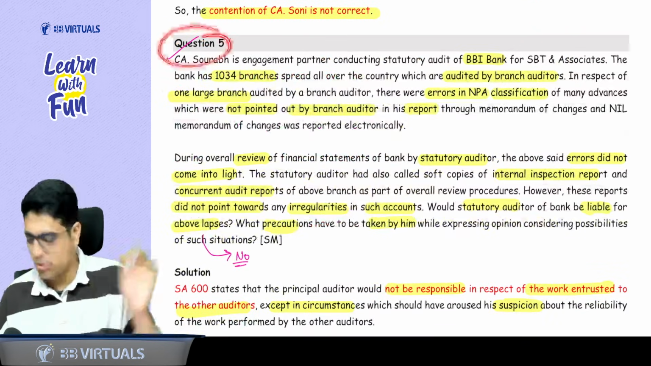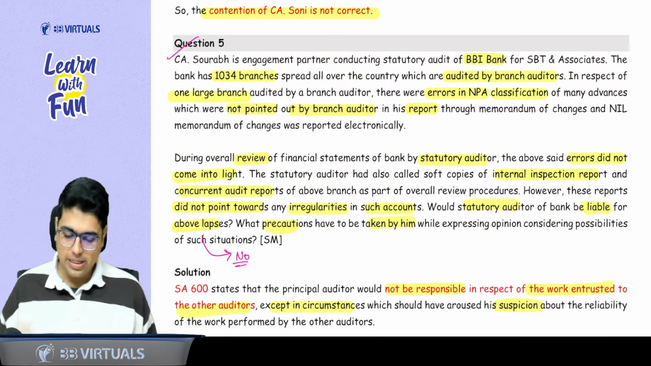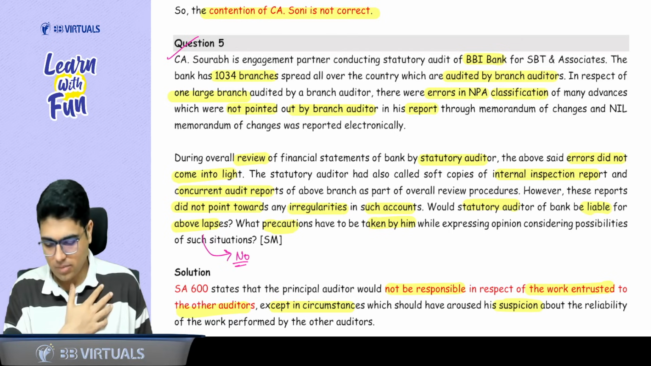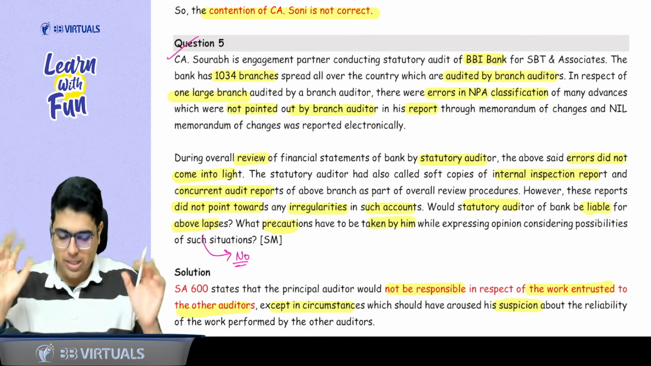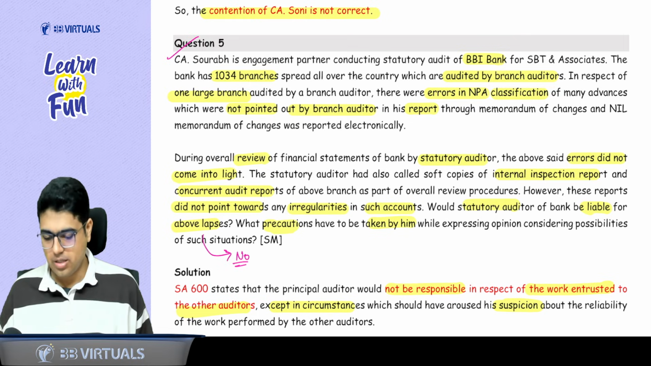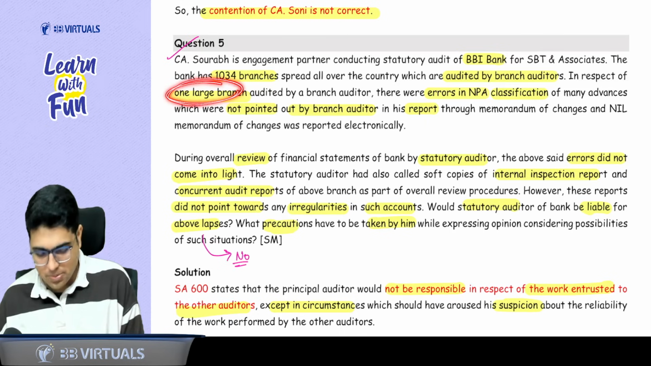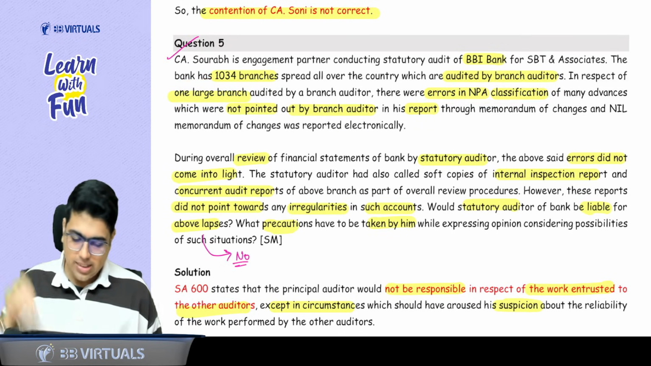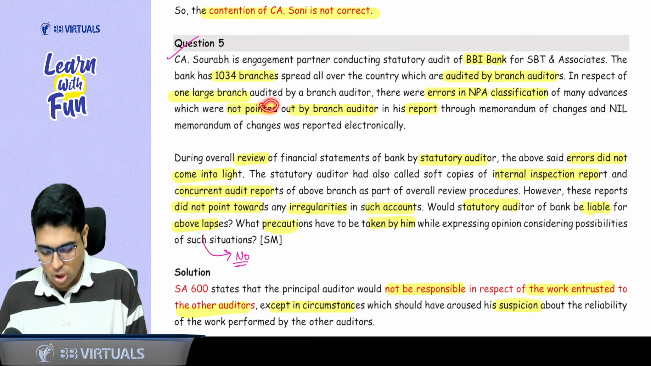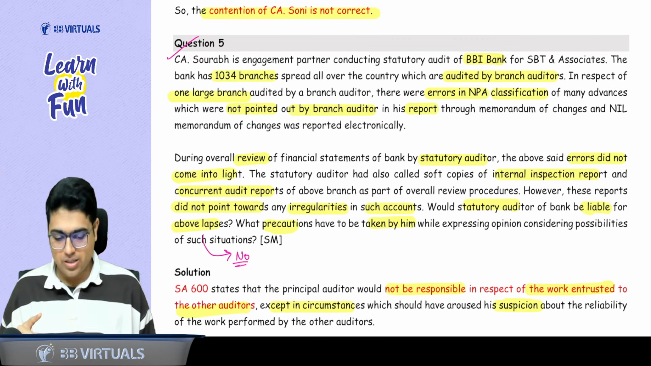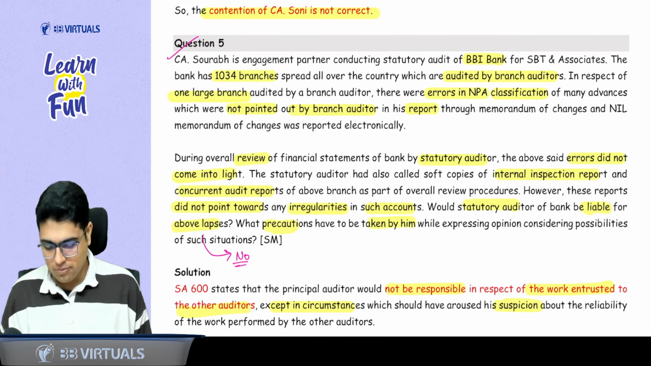Question number 5, a question from your study material and recent MTP. See what it says. There is a bank which has 1034 branches. These branches are audited by the branch auditor. In respect of one large branch, there were errors in NPA classification. These errors in NPA classification were not pointed out by the branch auditor. That means it is a branch auditor mistake. Yes, sir. In his report, which was given to the principal auditor.